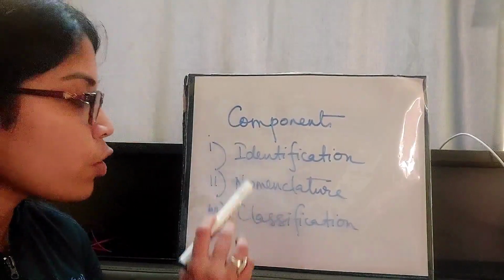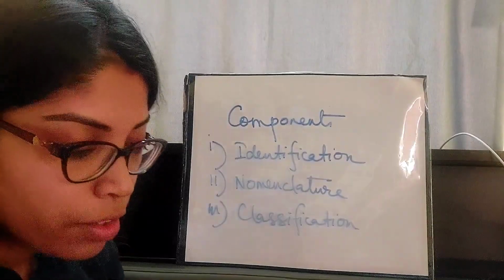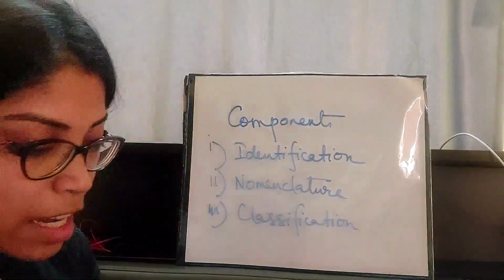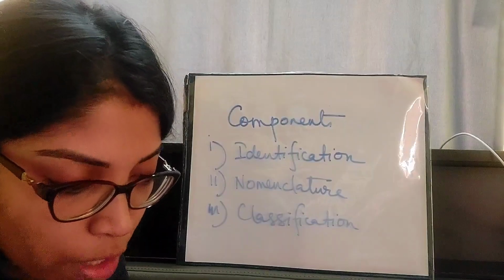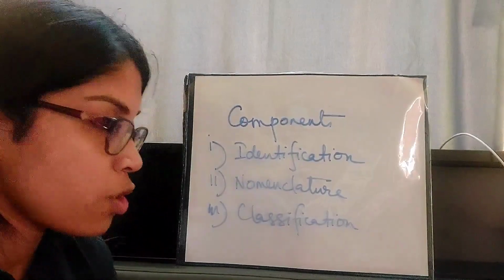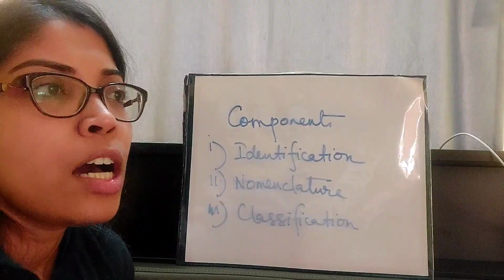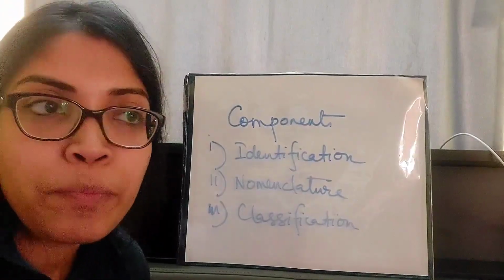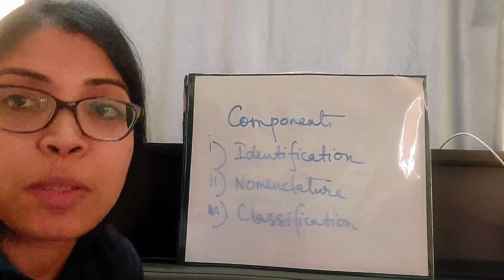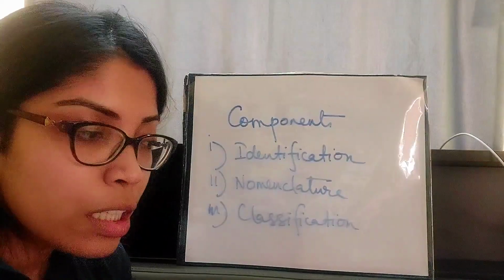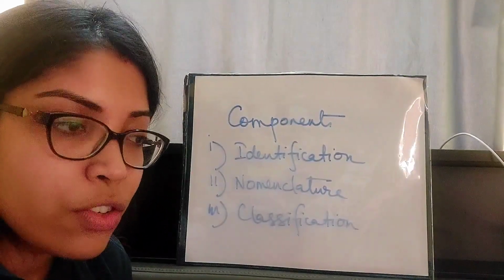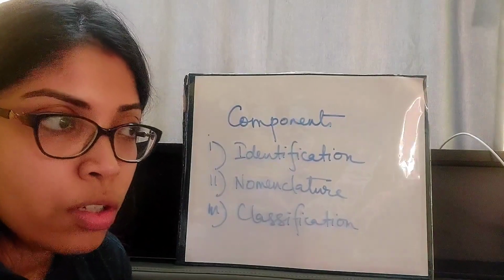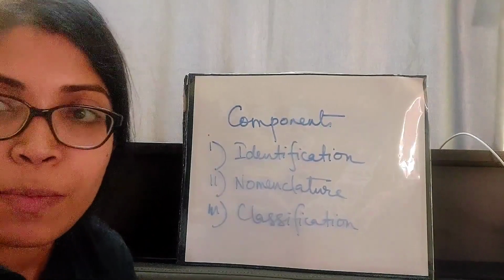The third component of taxonomy is classification. Arrangement of organisms into groups on the basis of their relationship is termed classification. Suppose there are 5 types of species, and there are 5 types of subspecies. All the subspecies will have certain characteristics which are similar to the other subspecies.